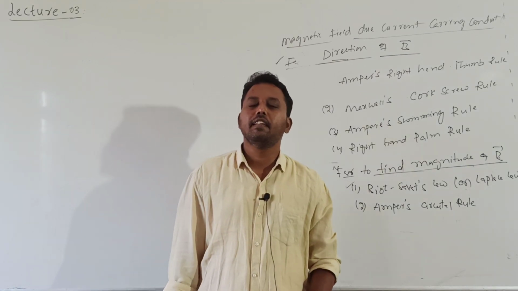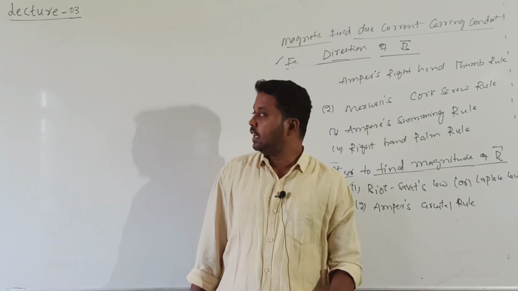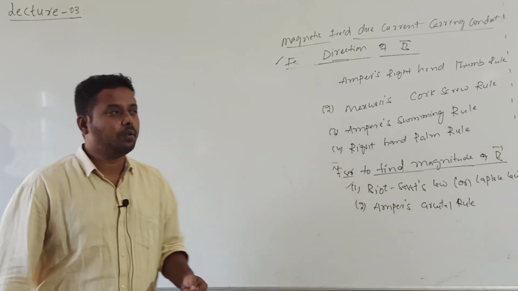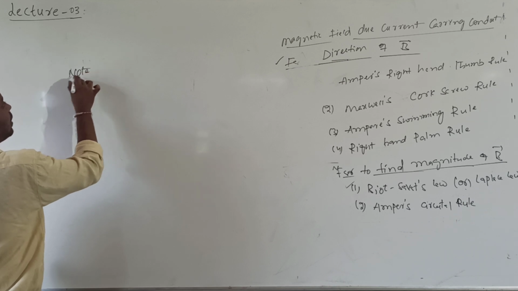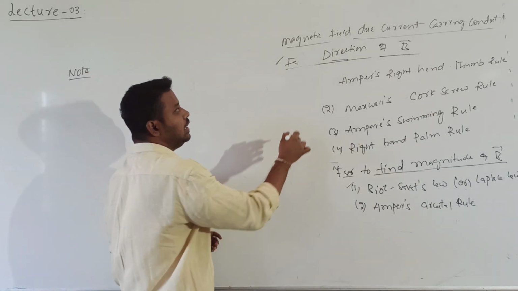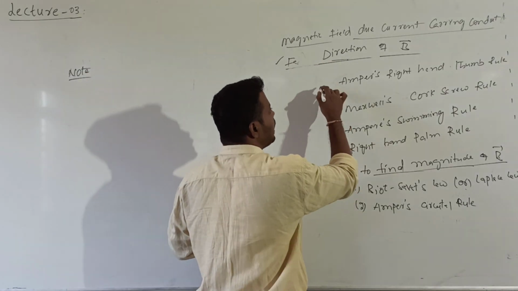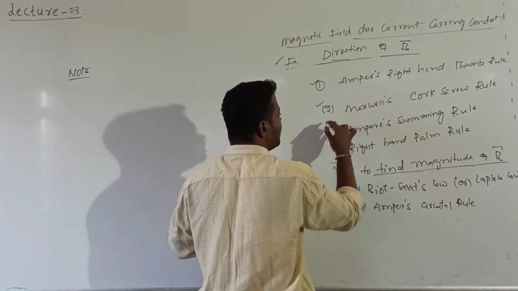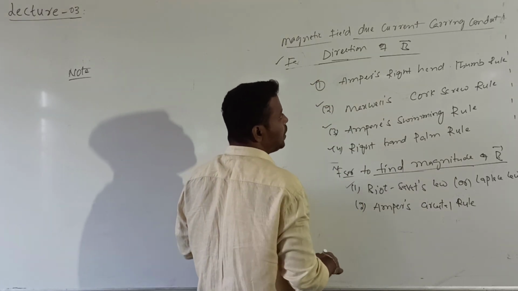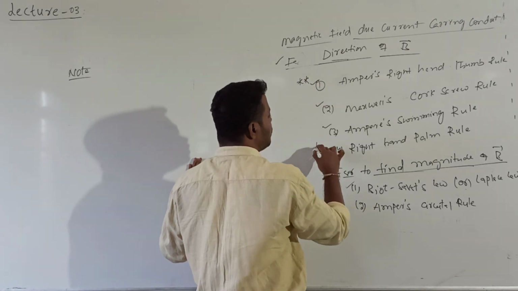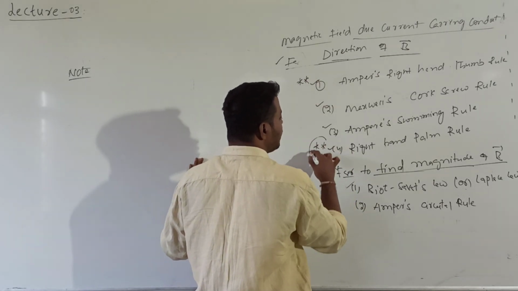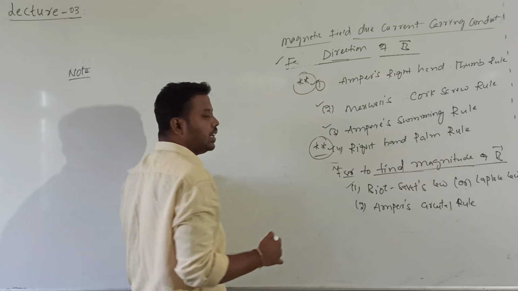Are you getting it? That vector quantity name is current element. And one more important note here. Regarding the direction of B bar, you can apply any rule you wish. As per my suggestion, it is better if you apply either the first rule or the fourth rule. Easily you can find out the direction of the magnetic field.